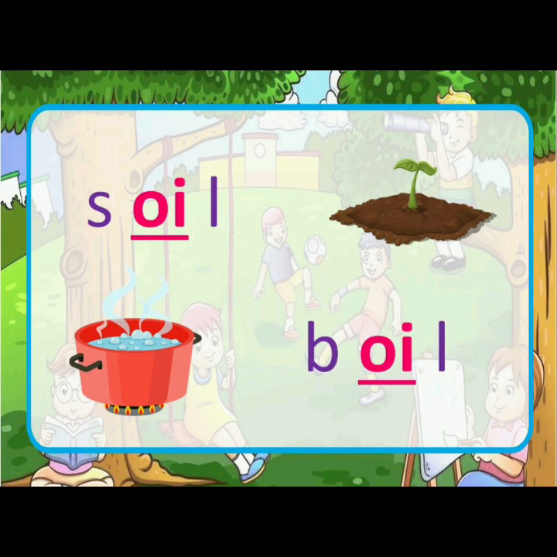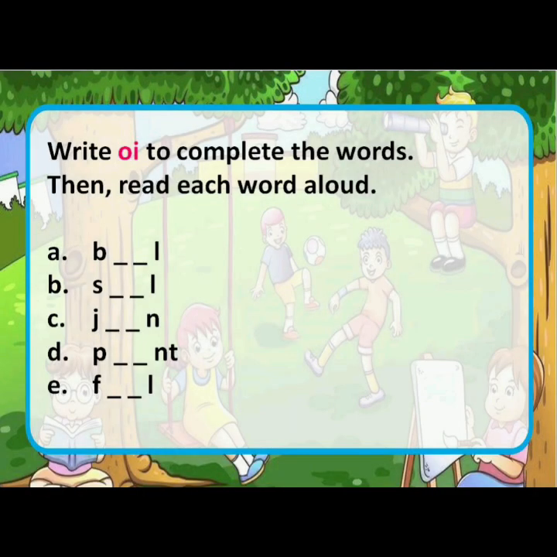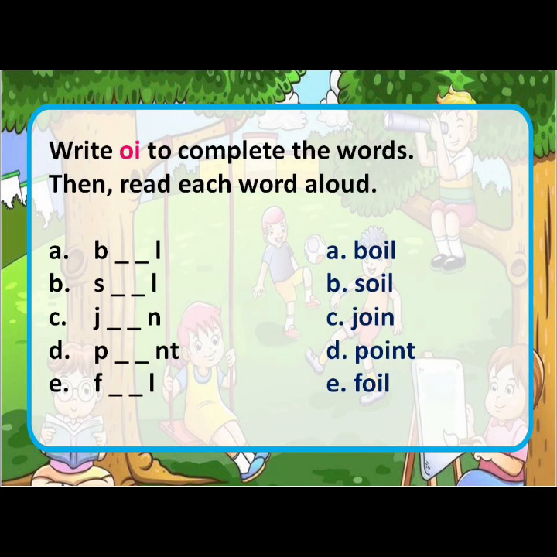Let us quickly take a look at this exercise. Write OI to complete the words. Then read each word aloud. Students, here we have many words that are incomplete. We have to fill in the blanks with OI to make a new word. So the first word is boil.